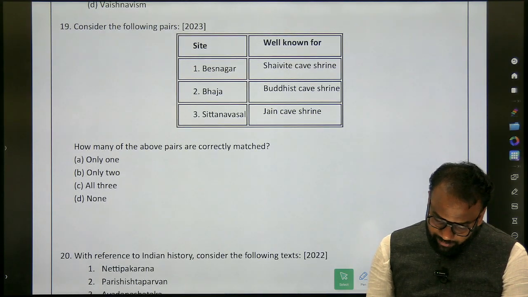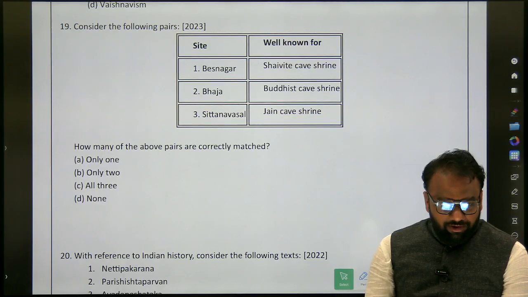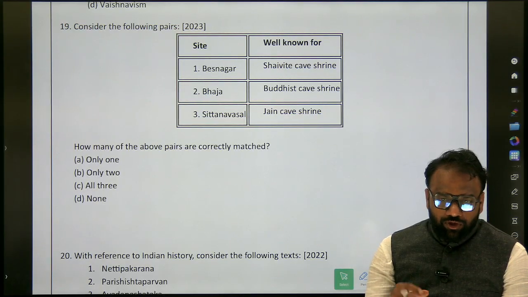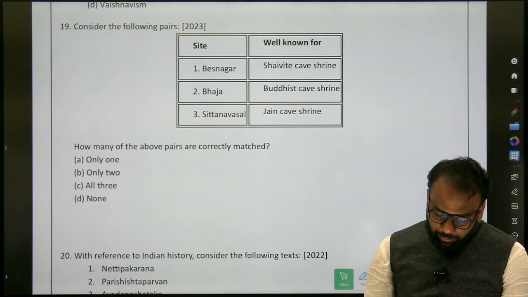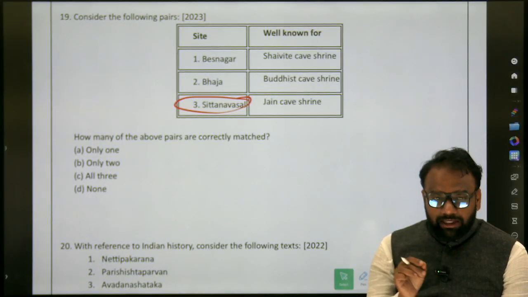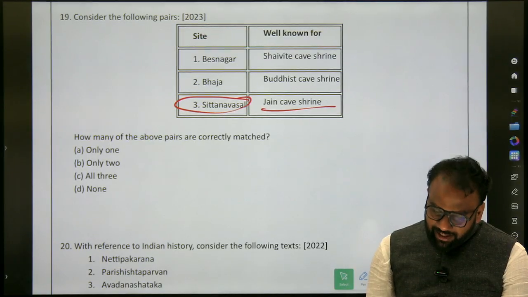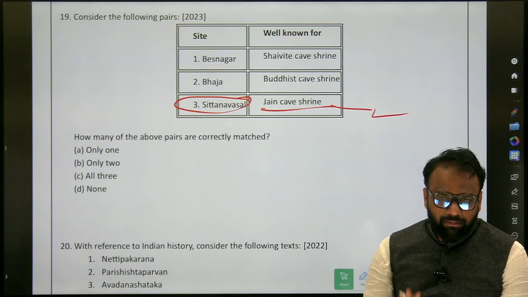Next, consider the following pairs: Besnagar, Bhaja, Sittanavasal. All these things we have in our notes, but the approach of this question is very important. When it comes to Sittanavasal, we have come across it at multiple places during the discussion, including Nitin Singhania as well as other places. So it's famously associated with Jainism. Very easily we can mark.